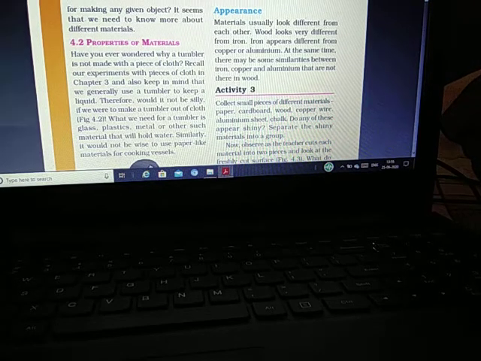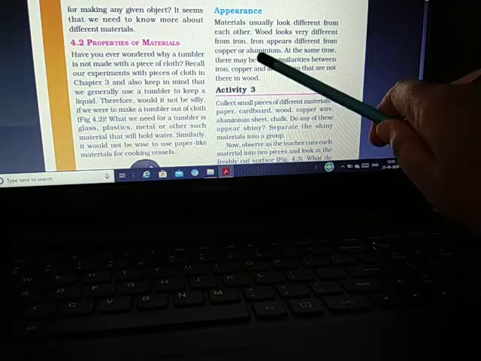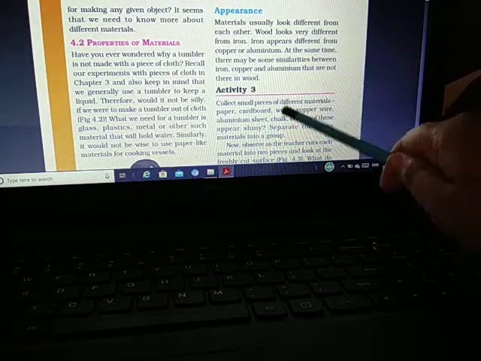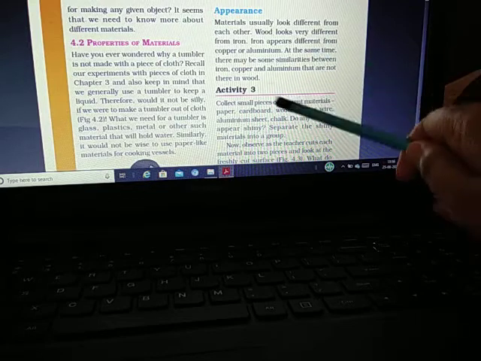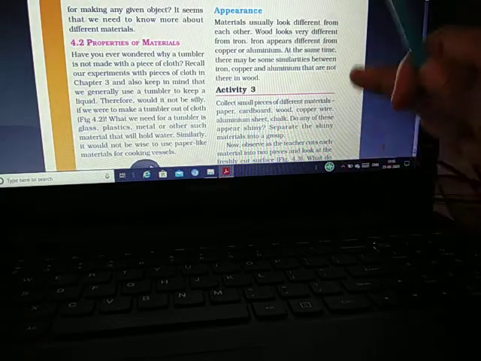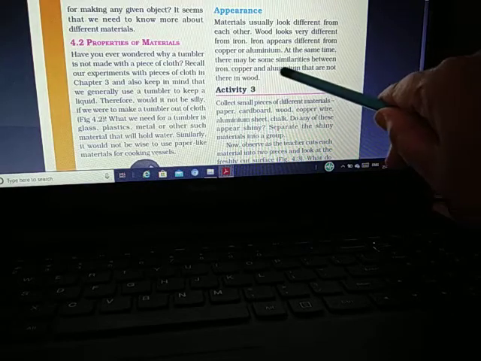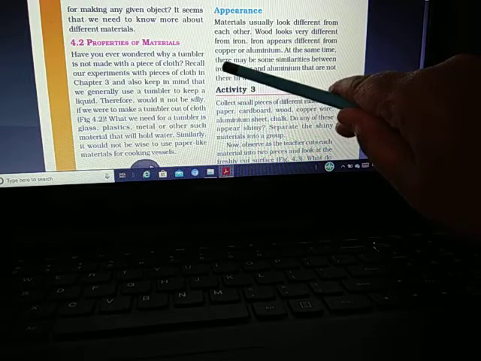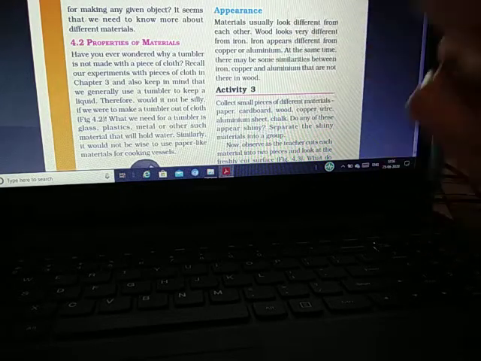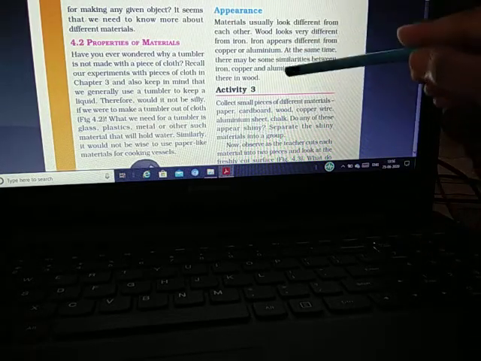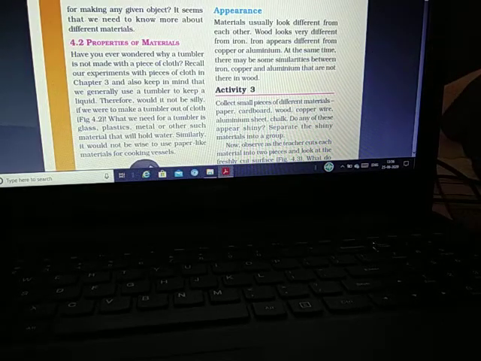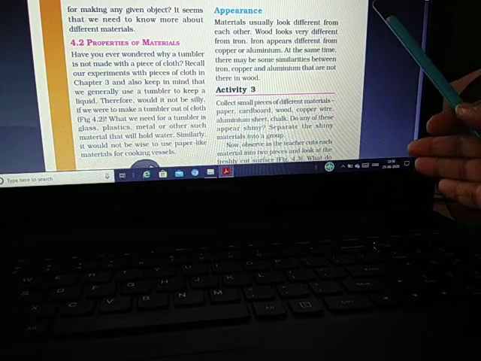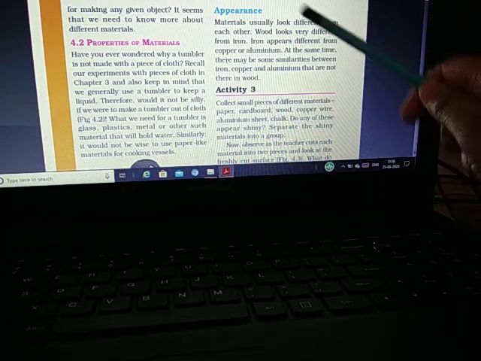At the same time, there may be some similarities between iron, copper and aluminium that are not there in wood. The objects made from these three materials are basically used for cooking purposes, so the purpose is the same.